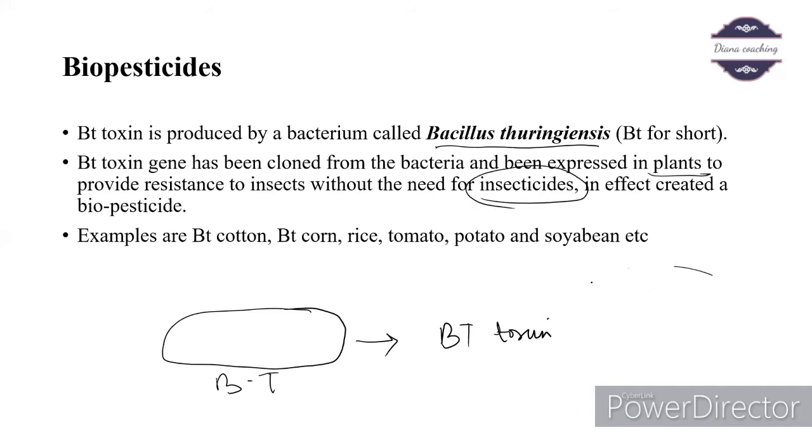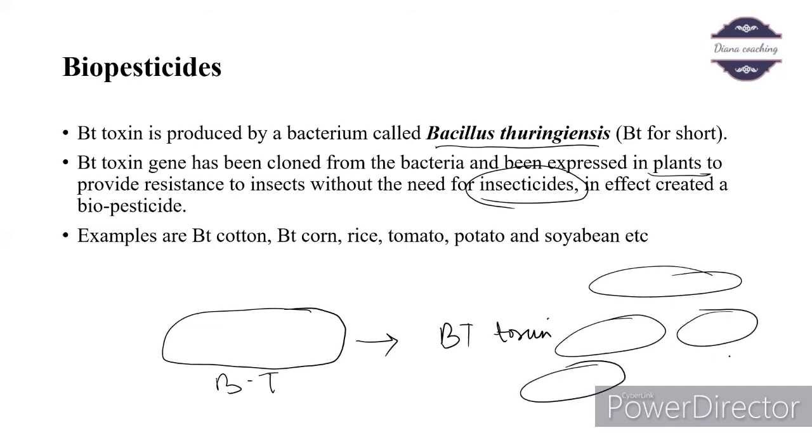So we have produced many clones of bacteria. We have produced many copies of this particular bacterium, Bacillus thuringiensis, and these have insecticidal properties and are incorporated into plants. Examples are Bt cotton. These are plant varieties: Bt cotton, Bt corn, Bt rice, Bt tomato, potato, and soybean, etc.